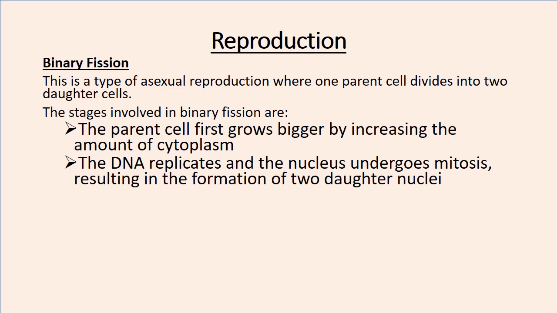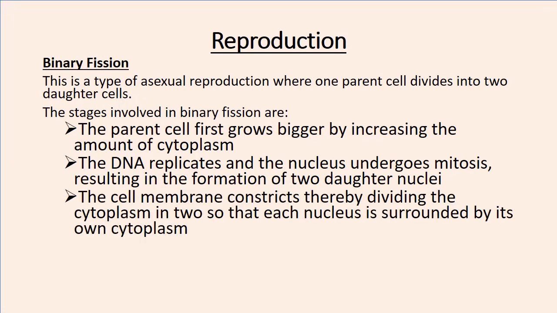Then, when we have two nuclei, the cell membrane constricts, thereby dividing the cytoplasm into two, so that each nucleus is surrounded by its own cytoplasm. So after the cytoplasm has grown and the nucleus has divided into two nuclei, the cell membrane constricts so that each nucleus has its own cell membrane.